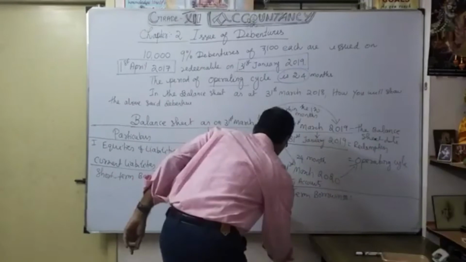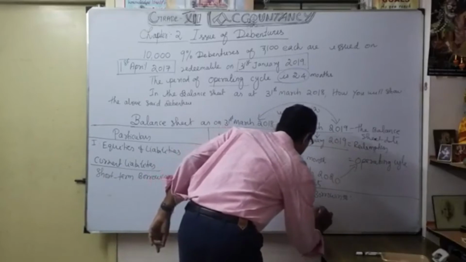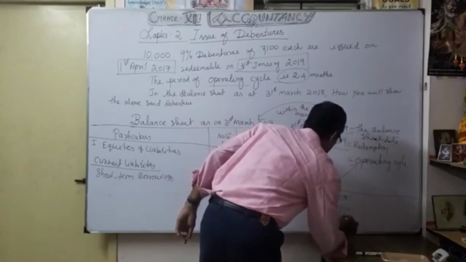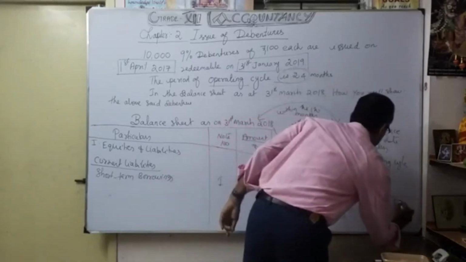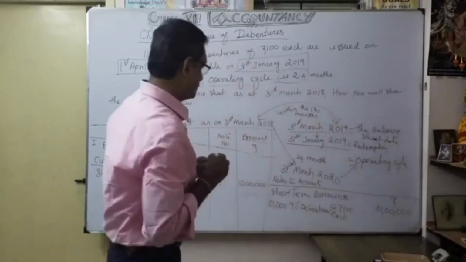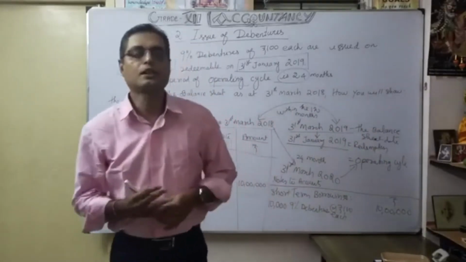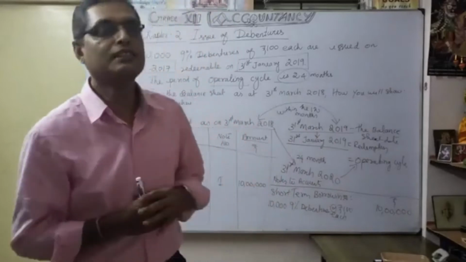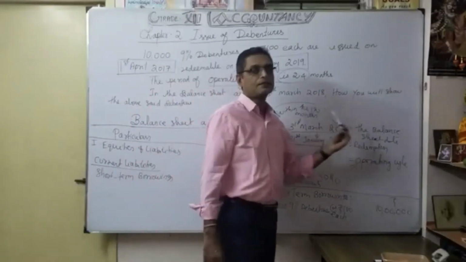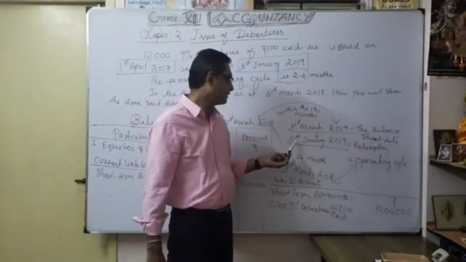10,000 9% debentures at the rate of rupees 100 each. So it comes to 10 lakhs. That's my explanation given here. Understood? So this debenture I am going to show under short-term borrowings. Why? Because redemption takes place within 1 year from the date of balance sheet, during the period within the 12 months, because the redemption date is 31st January.